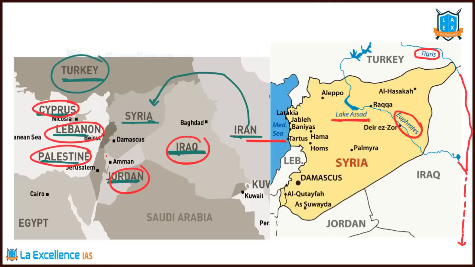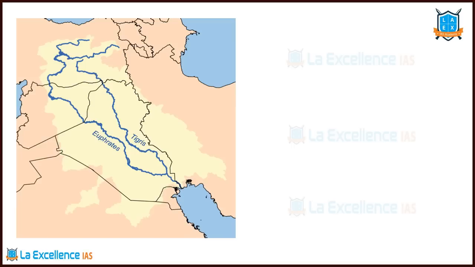Now let us see another map. This is the flow map of Euphrates and Tigris rivers. This is Turkey, Syria, Iraq, important, Iraq, and then Iran, Kuwait, Saudi Arabia. Have you heard of Mesopotamian civilization? Mesopotamian civilization is along these rivers only. Euphrates and Tigris rivers form the boundary for that, right? So Euphrates and Tigris rivers, they merge in Iraq.